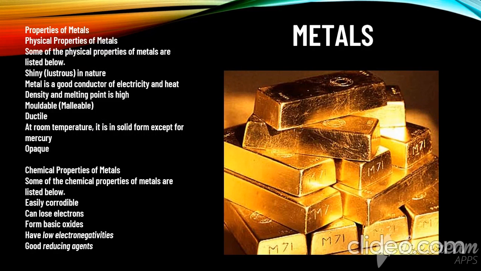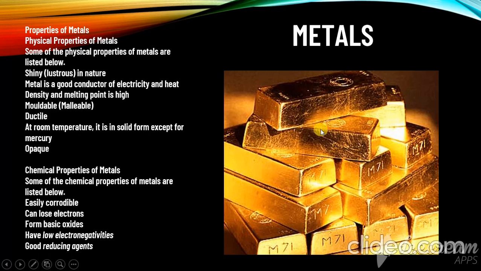As we can see, metals are called lustrous in nature. There are some properties of metals. Let us check the physical properties. Physical properties means they are shiny in nature, means lustrous. They have shine and colors, like in this picture.